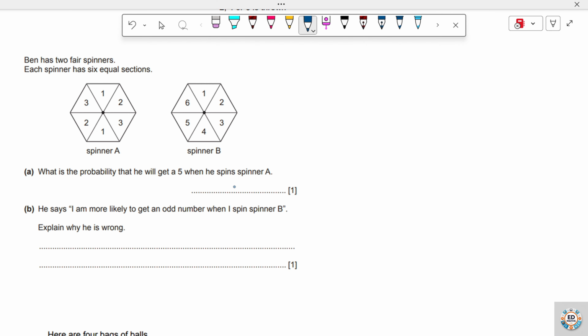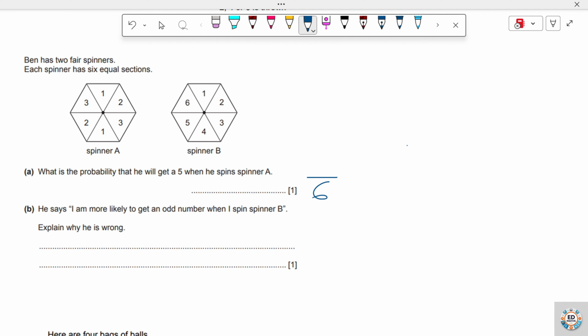First of all, we have to write out the probability. So we have to look for the total number of elements in spinner A. As you can see, there are 6 elements in spinner A.